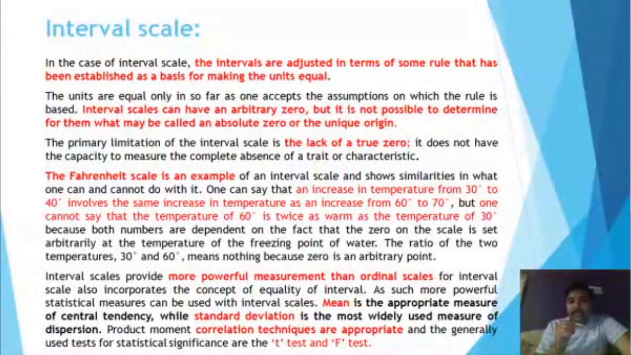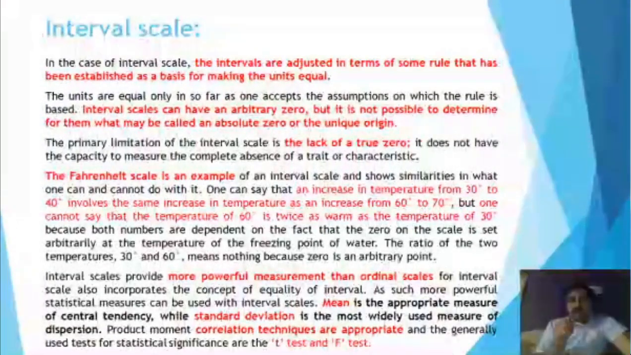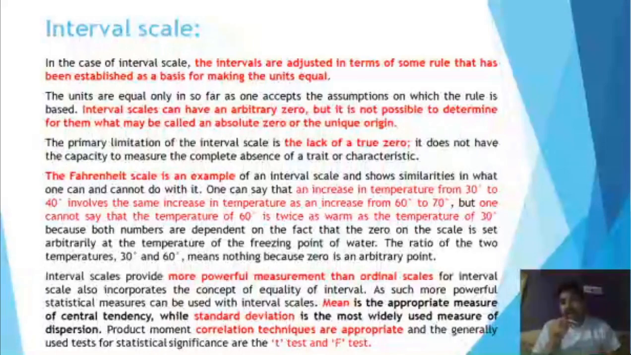But one cannot say that a temperature of 60 degrees is twice as warm as a temperature of 30, because both numbers depend on the fact that the zero of this scale is set arbitrarily at the freezing point of water. The ratio of the two temperatures, 30 degrees and 60 degrees, means nothing, because 0 is an arbitrary point. There is no true 0 in this scale. Zero doesn't mean nothing; 0 means there is a presence of temperature.